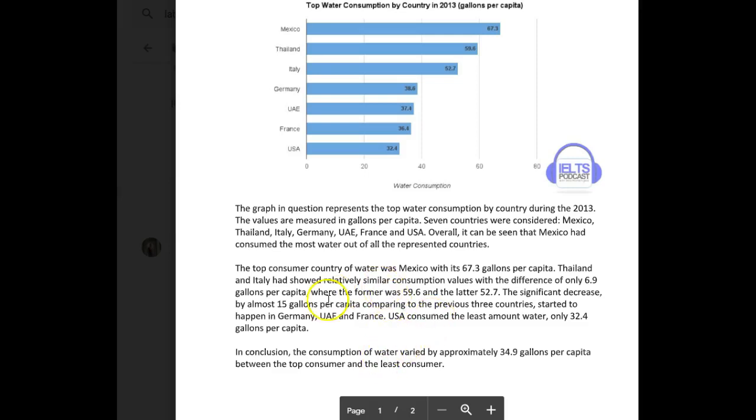It's fine. I felt like this you could have done more with. I like what you did here. That was a smart thing to do. But I was also hoping for you to say something a little bit more about this. This is more than double the water used in the USA. I would have liked to have seen something like that here. Okay, and then this was fine when you mentioned that difference there. That was fine.